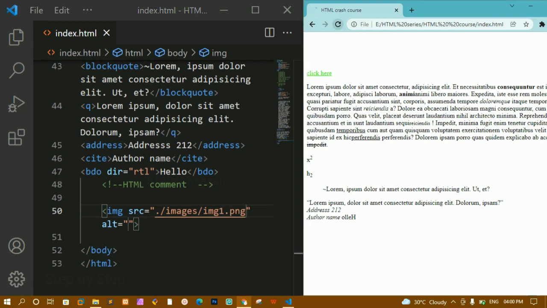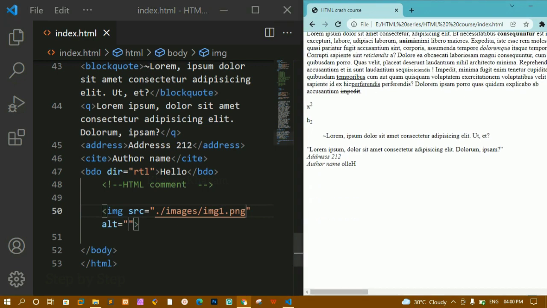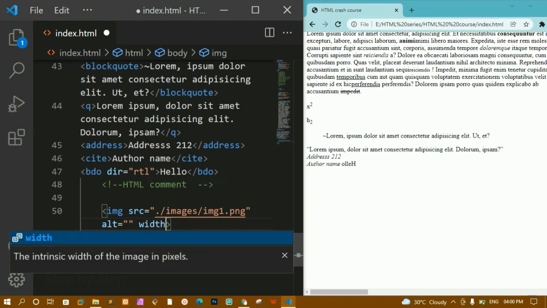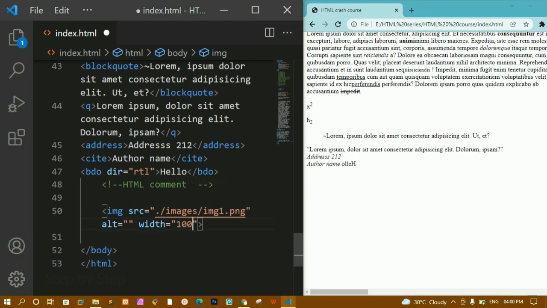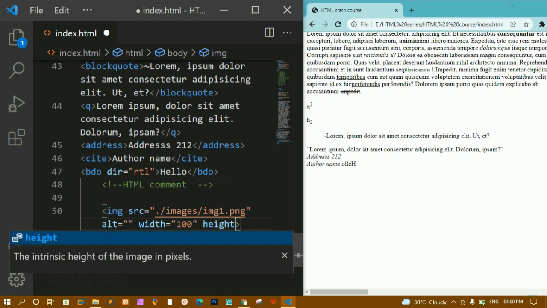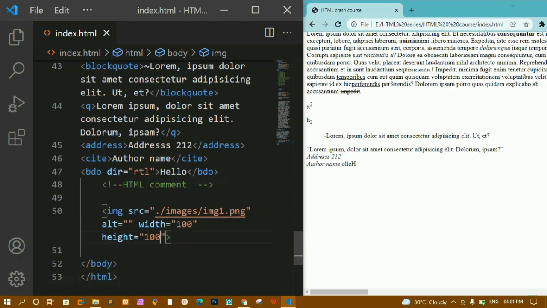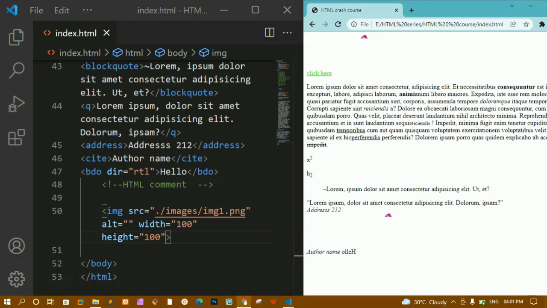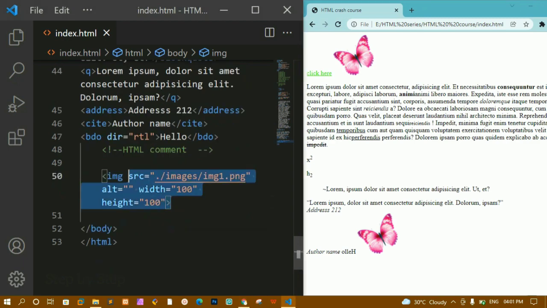I'll save this and refresh. Now that image is not coming because I have not given width and height. Sometimes you will get the image without giving width and height, so you don't have to worry. Here let me write height. I'll save. Now you can see this image will appear here. Instead of this path, if you directly copy the path from a website and place that, that is nothing but an absolute path.